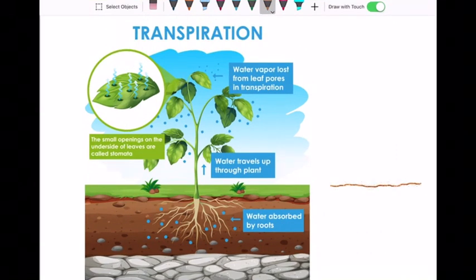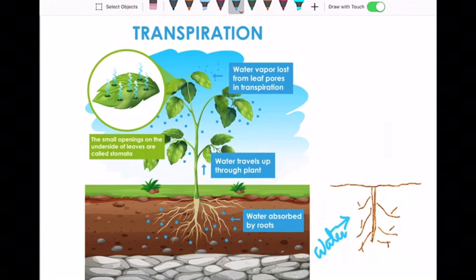This is the soil. Here we have the root. So what happens is water enters the plant body through the roots.